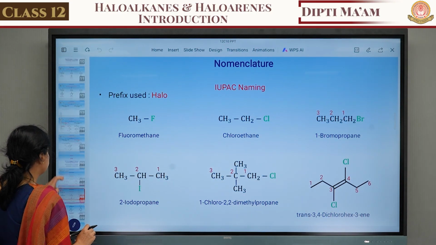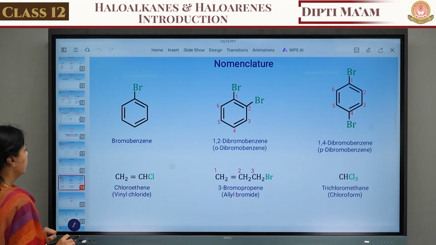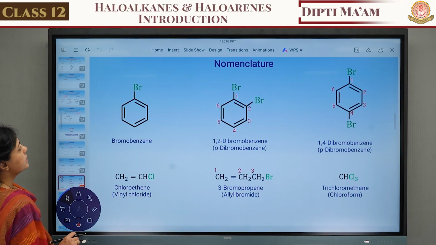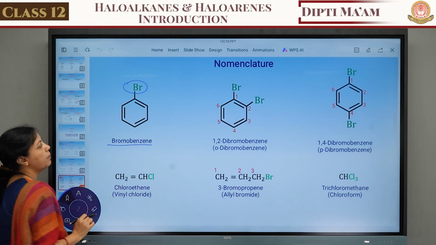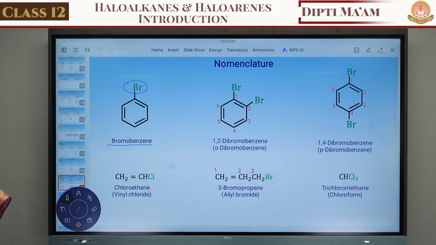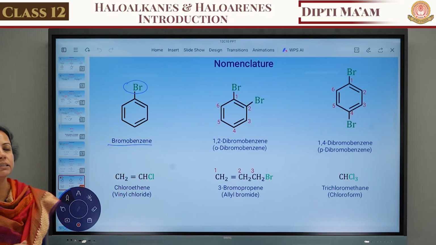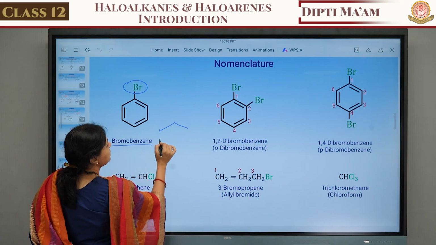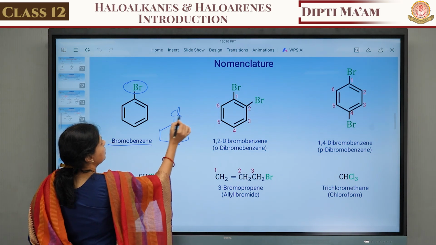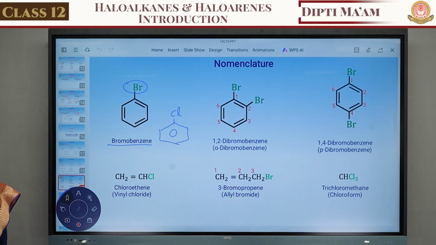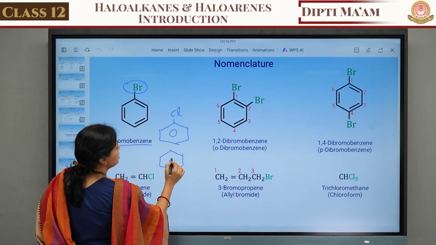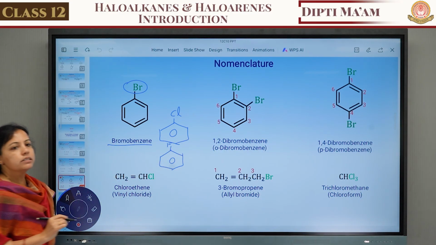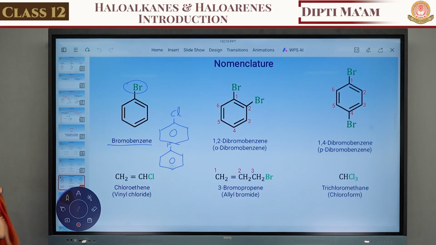Now the next thing is related to aromatic compounds. For this aromatic compound, benzene is attached with bromine. So what is the name of this compound? It is bromobenzene. Instead of bromine, suppose fluorine is attached. So what is the name of this compound? That is chlorobenzene. Instead of chlorine, suppose F is attached, it is known as fluorobenzene.